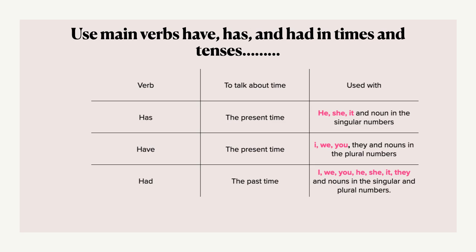But had is used in past time. When you use had in past time, you can use it with all singular and plural nouns. For example, I had, we had, you had, he had, she had, it had, they had. So in past tense, when you use had as a main verb, you can use it with any noun.